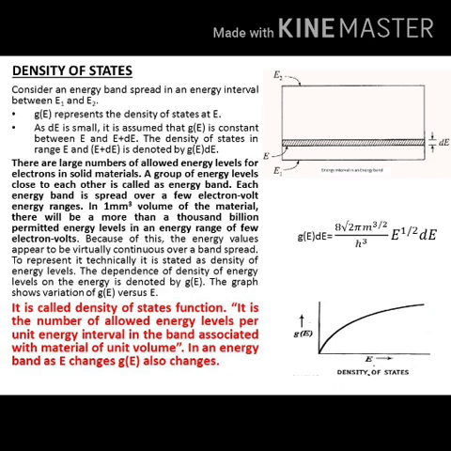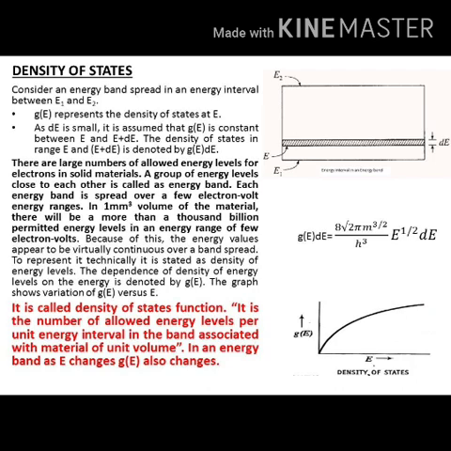So this band consists of a large number of allowed energy levels for electrons. A group of energy levels close to each other is called an energy band. Each energy band is spread over a few electron-volt energy range. In 1 millimeter cube volume of the material, there will be more than 1,000 billion permitted energy levels in an energy range of a few electron volts. Because of this, the energy values appear to be virtually continuous over a band spread.